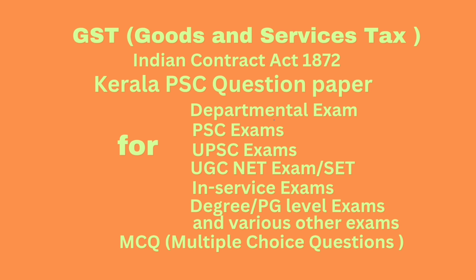Question number 50. Which of the following is an exception while calculating aggregate turnover? Option A, exempt supplies. Option B, export of goods or services or both. Option C, interest or discount received by him on deposit, loan or advance. Option D, all of the above. Correct answer, interest or discount received by him on deposit, loans or advances.